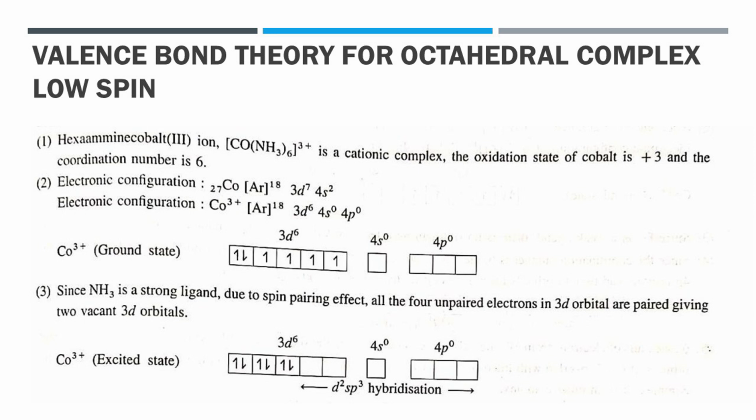Now, the number of ammine ligands is 6. The number of vacant metal ion orbitals required for bonding with ligands must be 6.